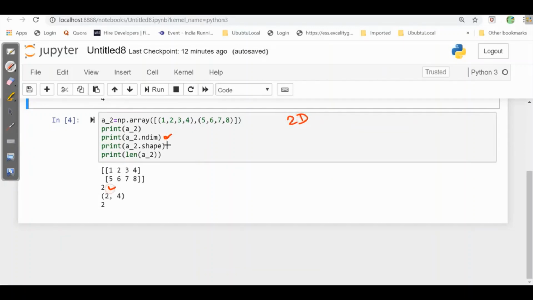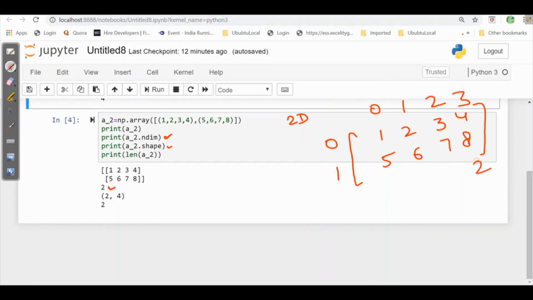So when we come to shape, let's draw it. 1, 2, 3, 4, 5, 6, 7, 8. When we number this, 0, 1, 0, 1, 2, 3. That means here we have 2 rows and 4 columns. That means this is 2 cross 4.